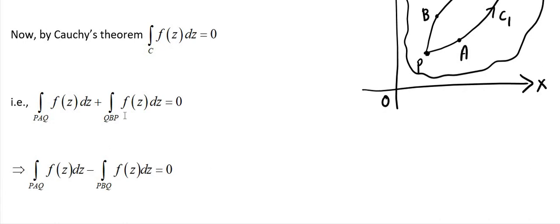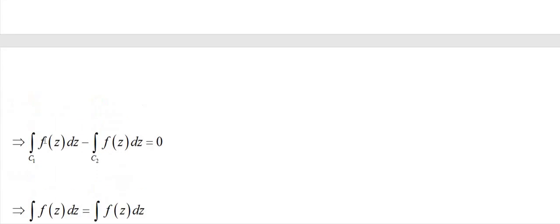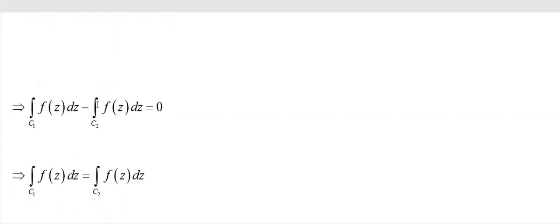So minus integration over PBQ of f(z) dz equal to 0. First term as it is, but PAQ is nothing but C1, and PBQ is nothing but C2. Next, this negative quantity goes to that side, then it becomes positive.